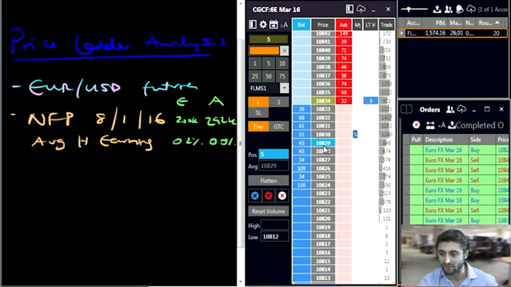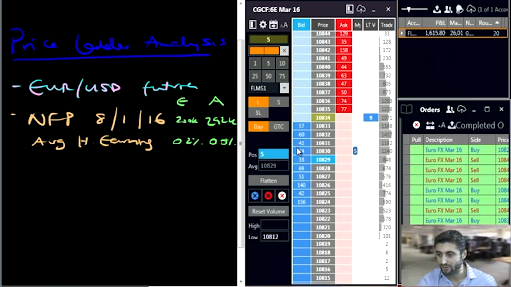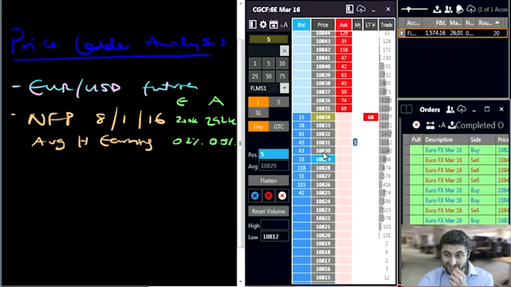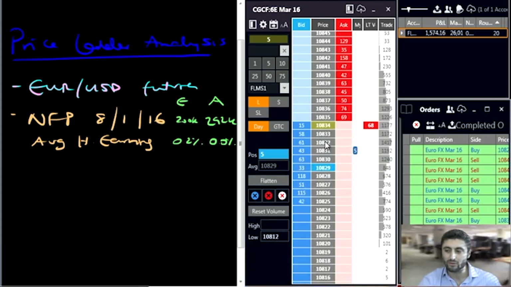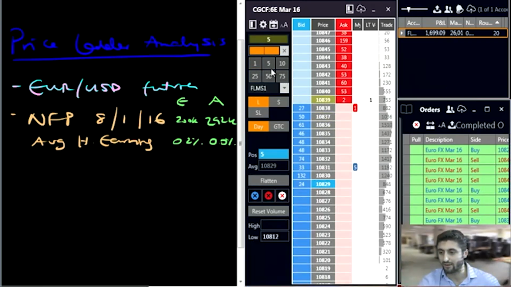We're not getting filled here at 30s, but we've got our initial 5 lots on, which we're happy with. We've got a 70 lot just sitting there above 30s. We're going to try and lift our bid up to 31s to see if we might get a fill. We don't really want to get too aggressive here because the higher we hit market, the less risk reward ratio we're going to get. So we're going to try and scale out some of our contracts here.